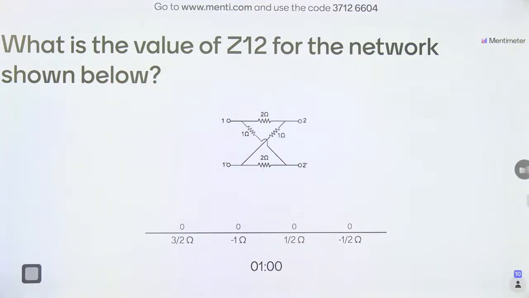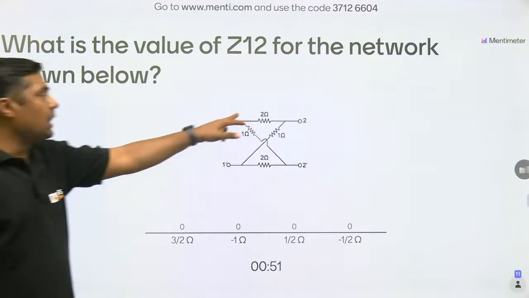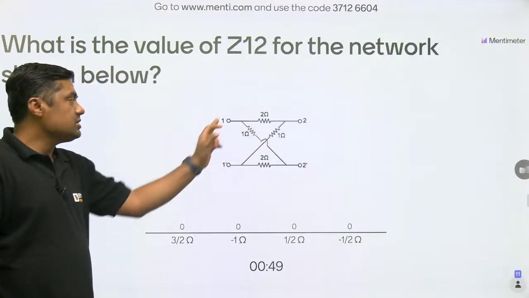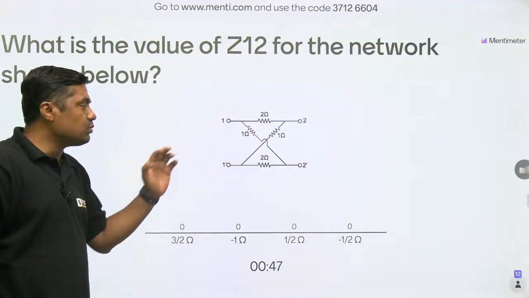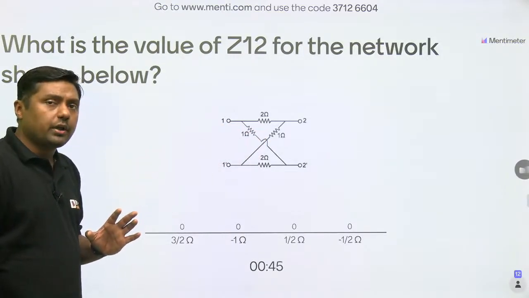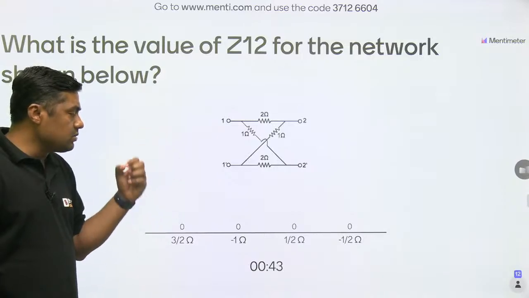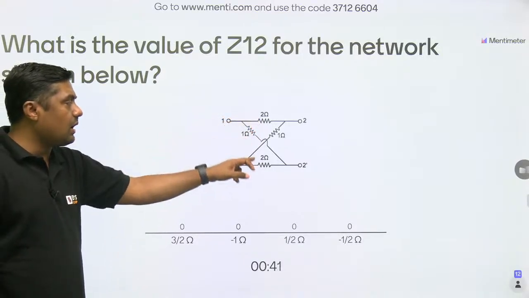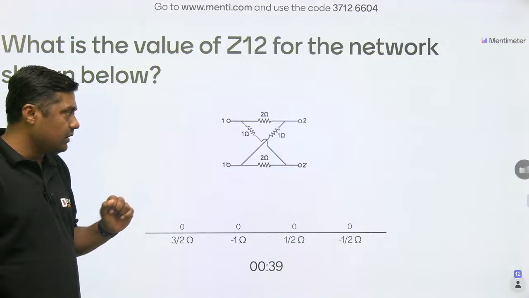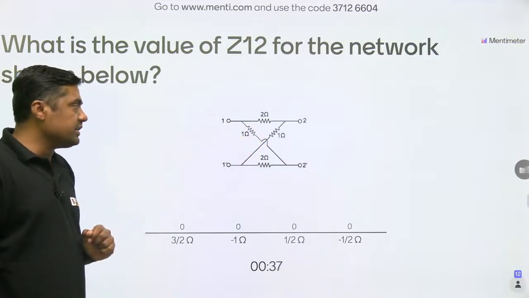Already I have a total of 10 responses. Okay then. This is a symmetrical lattice because parallel arms have the same value and series arms have the same value, and that's why it is a symmetrical lattice. Now, for a symmetrical lattice, what is the formula? These parallel arms are represented by ZA, these series arms are represented by what?